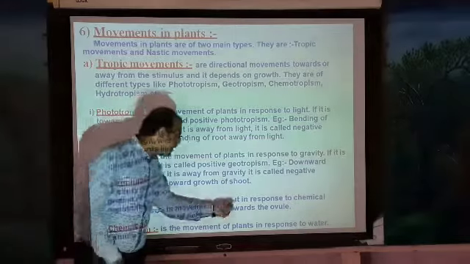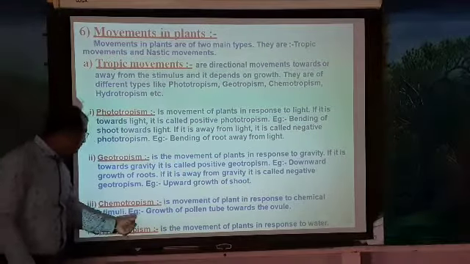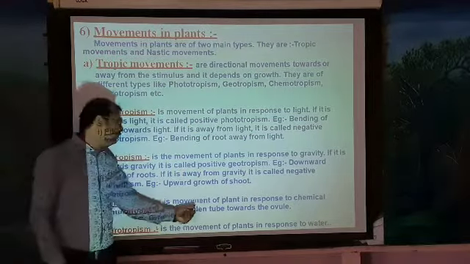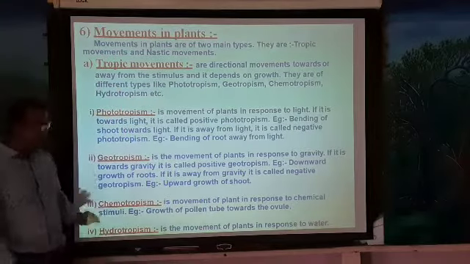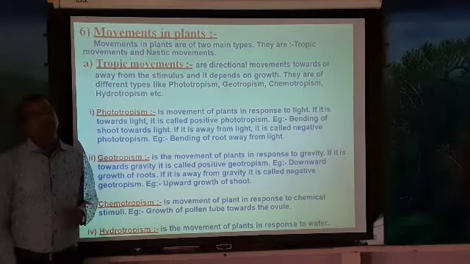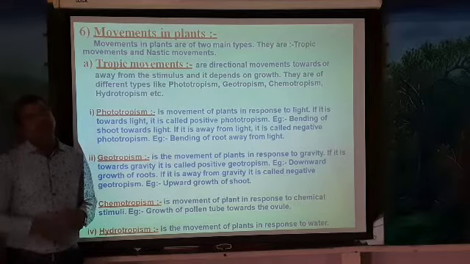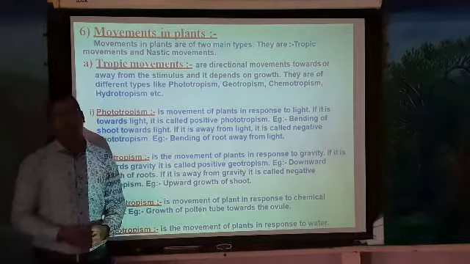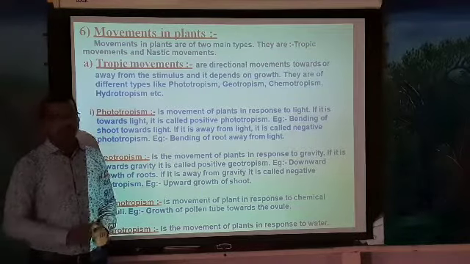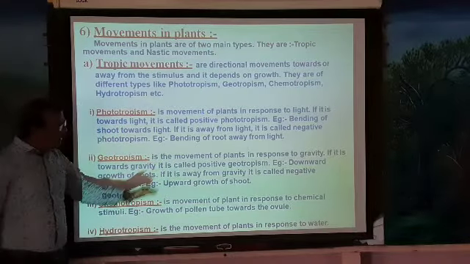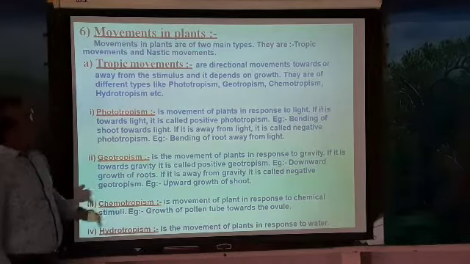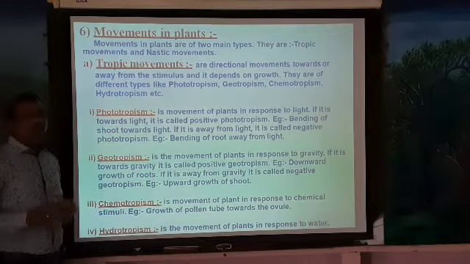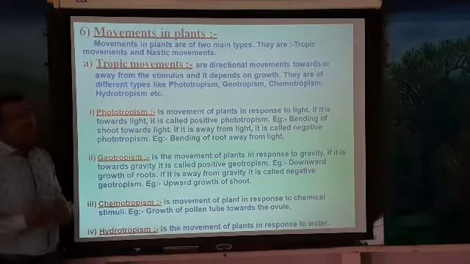It is a movement of the plant in response to a chemical. Example, growth of the pollen tube towards the ovule. So here the movement of the plant body towards the chemical is called chemotropism. Next one, hydrotropism. Here the movement of the plant body is towards the water. These are the movements which plants show towards a particular direction for their growth.